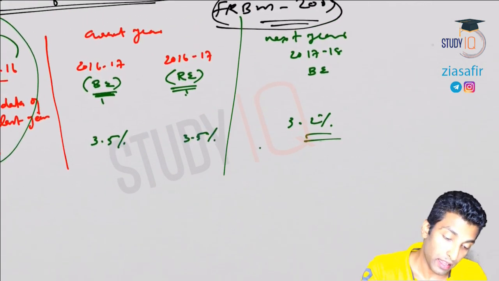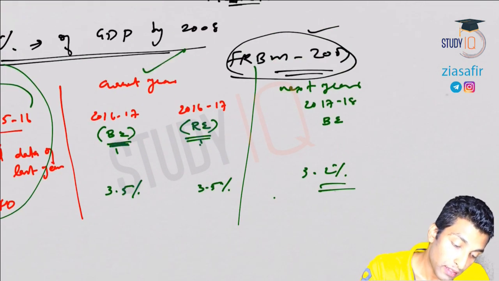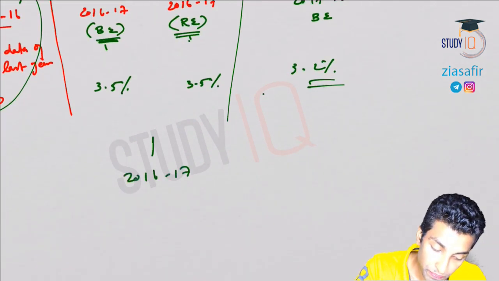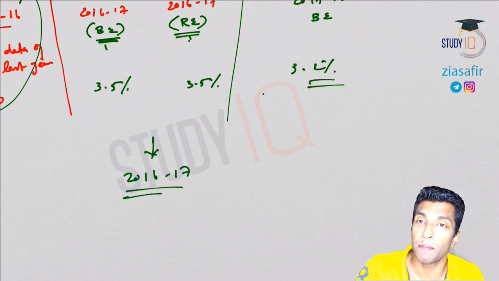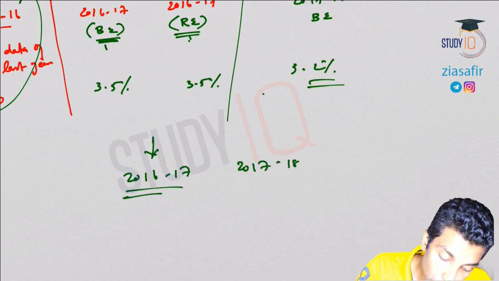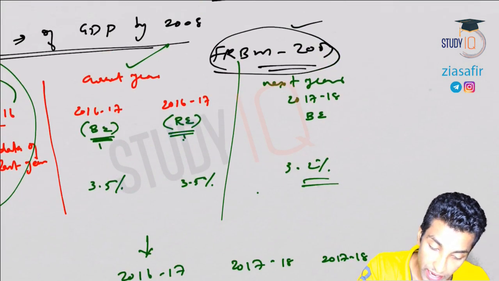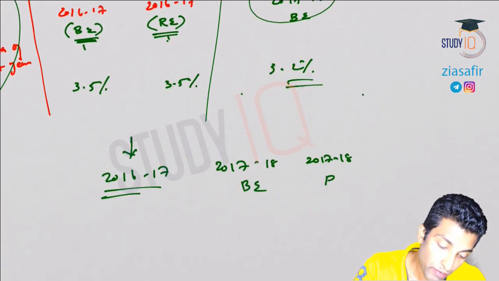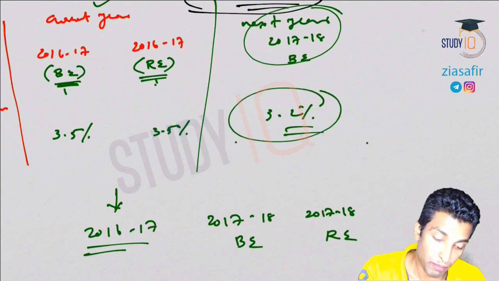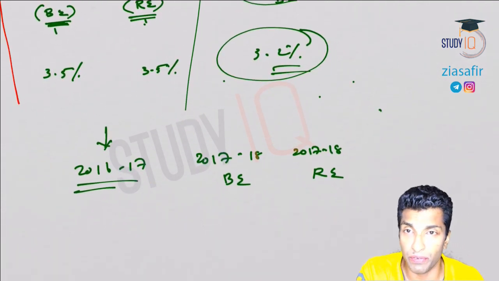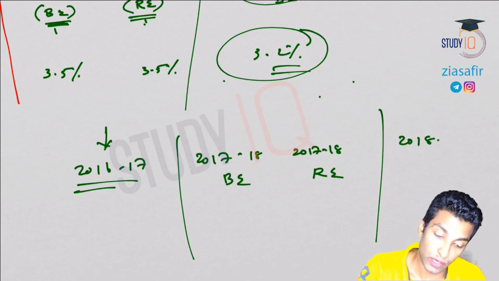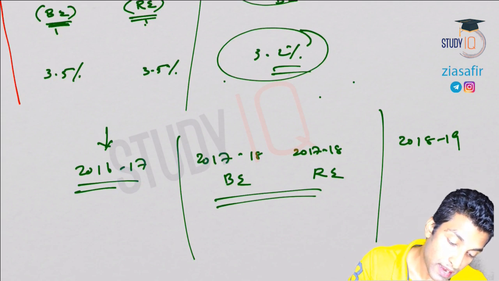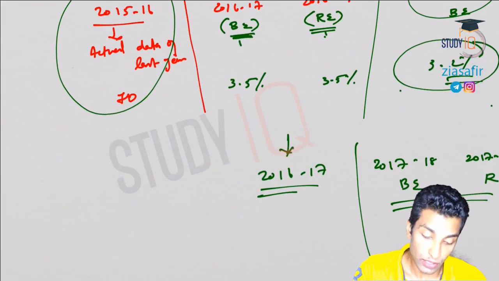Similarly, after this, what will happen? This current year will become the previous year, so you will get actual data of 2016-17. Then what will be the current year? 2017-18. Then you need to draw 2, right? So this will become 2. Here you will have a budget estimate, given already, and then you have a revised estimate. Then you will have the next year, what is that? 2018-19. Similarly, this current year will become the previous year in the next year. So how will you write that?